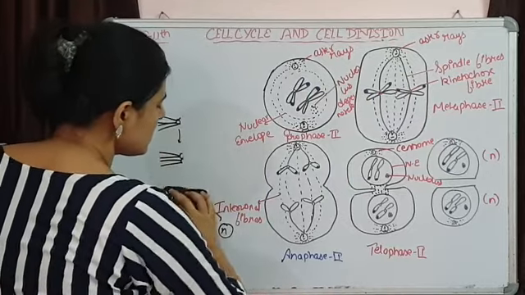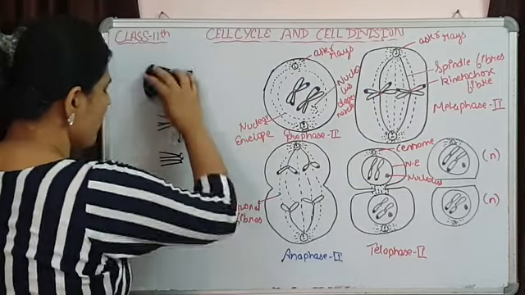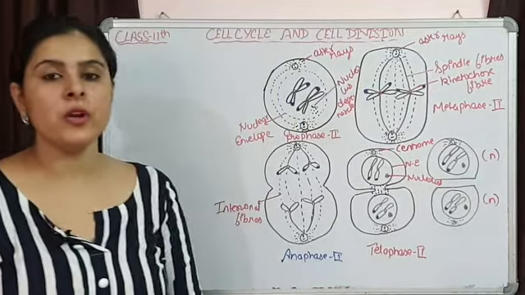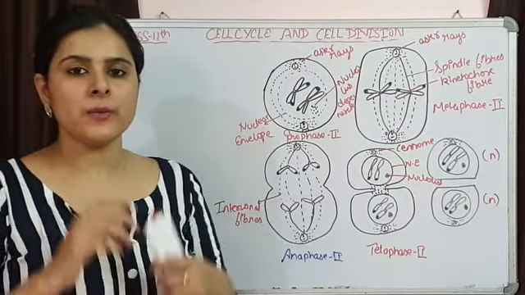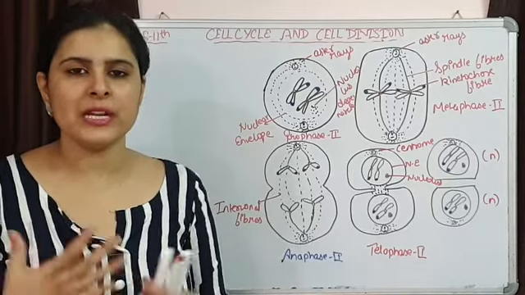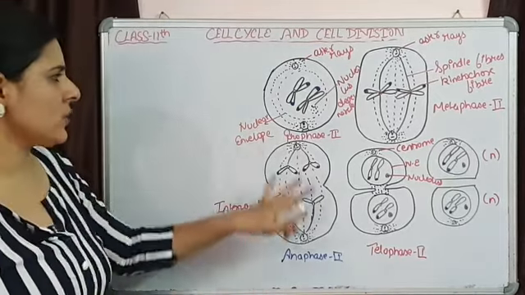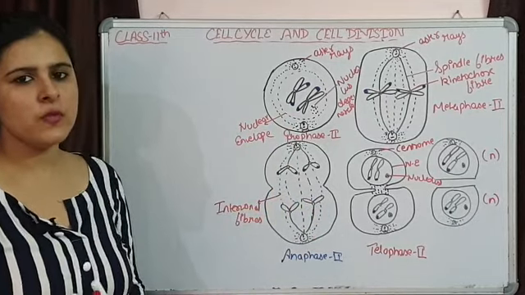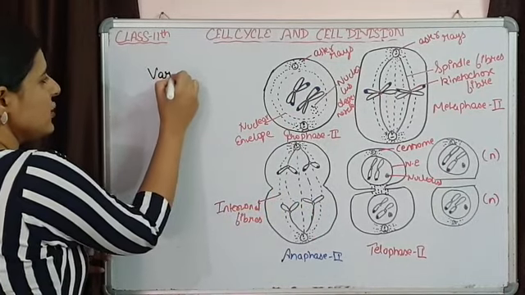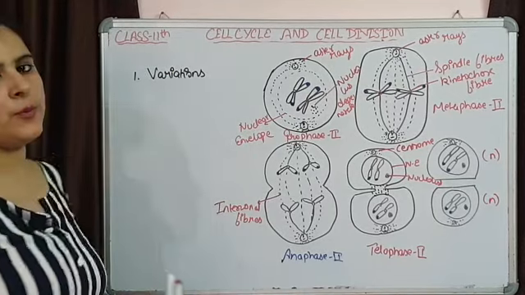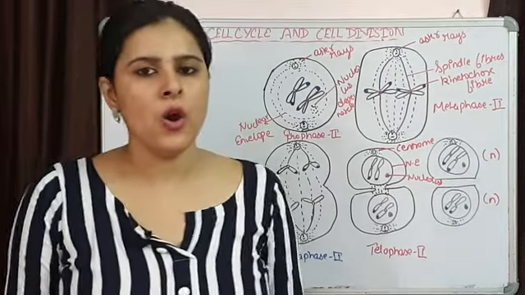this meiosis is a very important source of variations, and that is very important for organisms that are going to show sexual reproduction. So here, because crossing over is occurring, because of crossing over, variations are coming, and these variations are important for the survival of an organism.